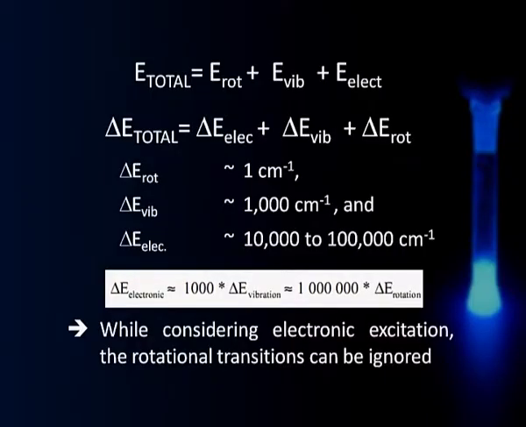So, the implication of this is that when we are considering electronic excitation, we can ignore the rotational transitions. So, primarily we will be talking about electronic excitation coupled with the vibration transitions, because they are not ignorable, because it is about 0.1% of that, whereas rotational energies are much too small to be considered. So, they can be ignored without losing any information. So, that is the importance of these magnitudes over there.